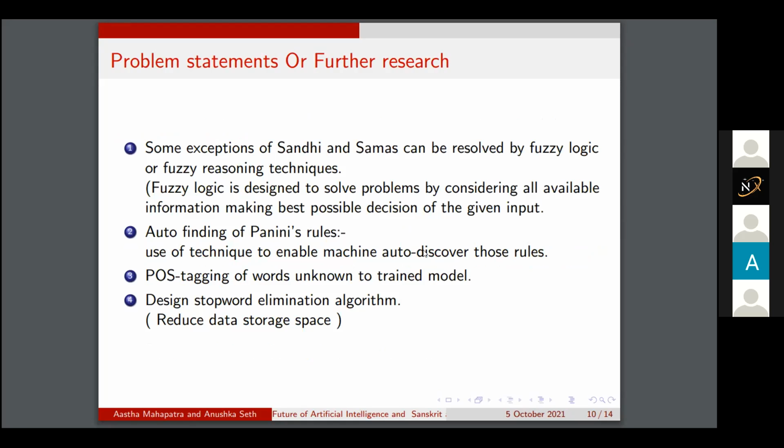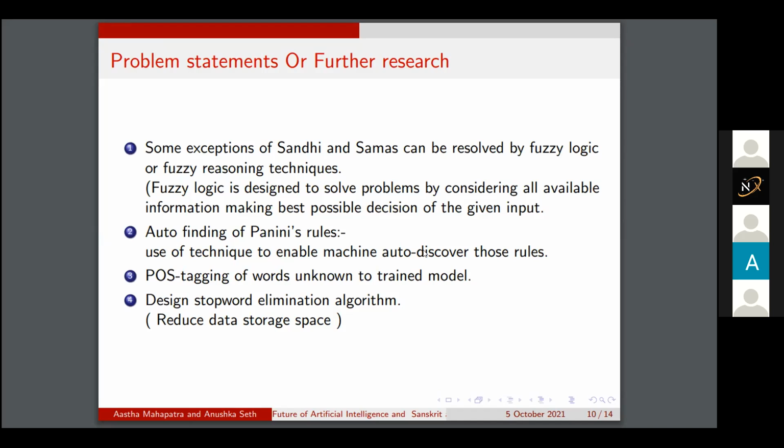So what is the further research which we can do to consider Sanskrit for natural language processing? Some exceptions: the Sanskrit language also shows some ambiguities, but they can be resolved by using fuzzy logic technique. Fuzzy logic is designed to solve problems by considering all available information and making the best possible decision for the given input. Auto-finding Panini's rules.